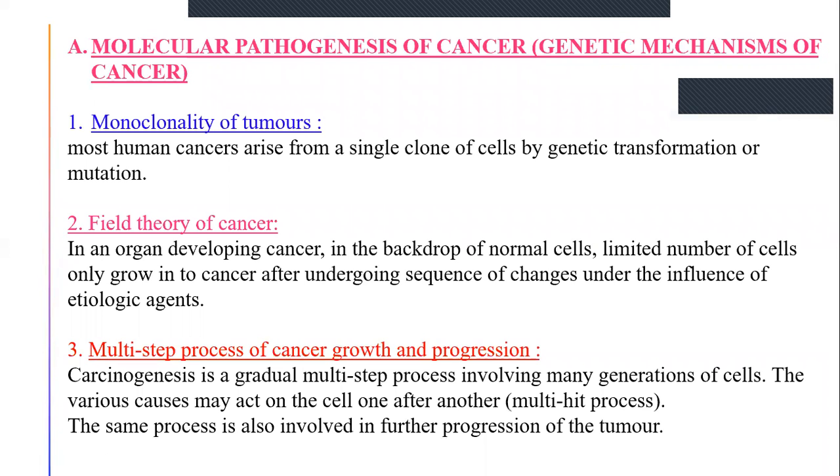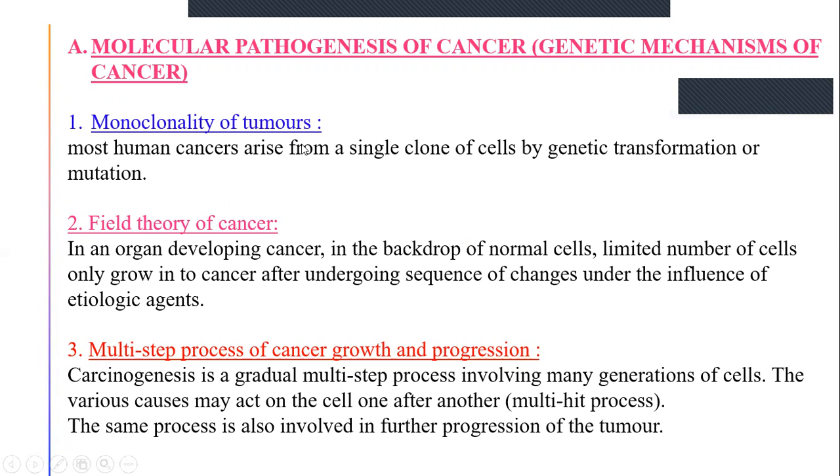Coming to molecular pathogenesis of cancer, it is also called the genetic mechanism of cancer. It includes monoclonality of tumors, that means the characteristics of monoclonality of cancer.